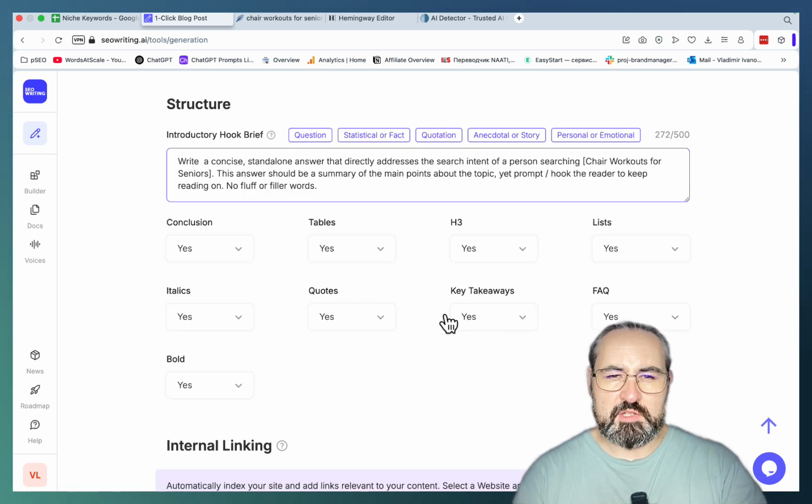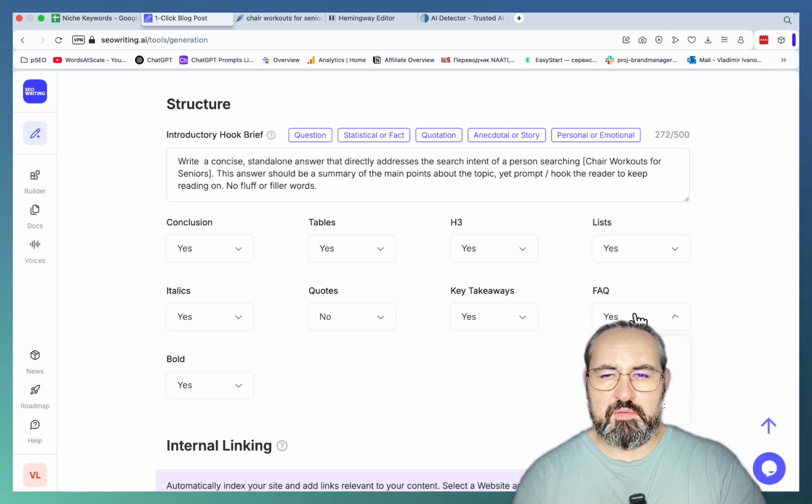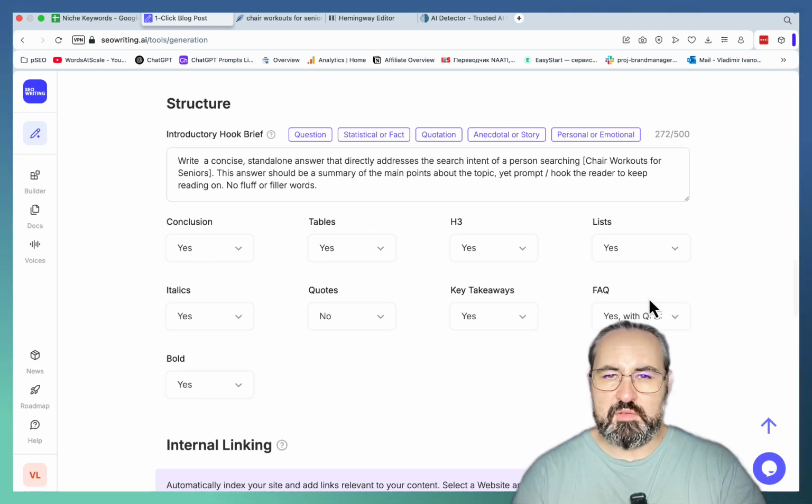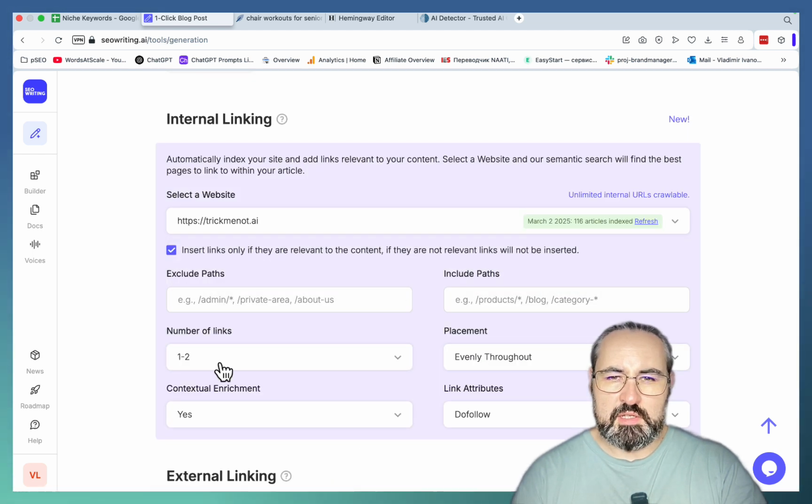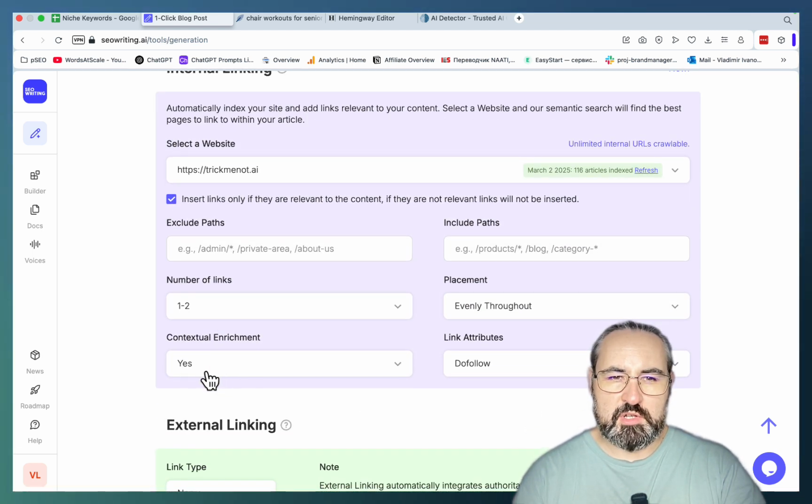Okay, now as far as structure, I usually disable quotes. Rarely do I keep the FAQ section, but it will depend on the article. With this article, I will leave them in. And just to change things up, let's make them into Q&As instead of FAQs. Internal linking, I want internal linking. 1 or 2 links is okay. Contextual enrichment is on. Placement is evenly throughout.